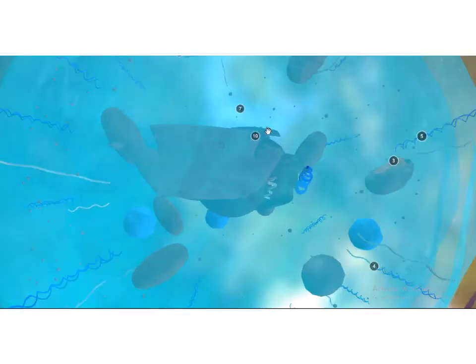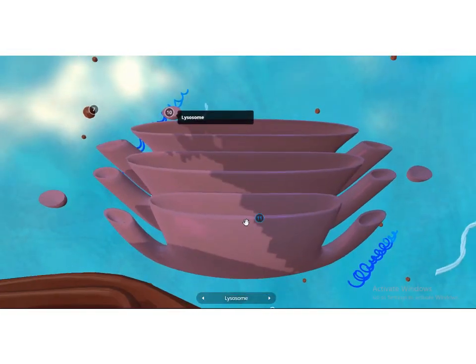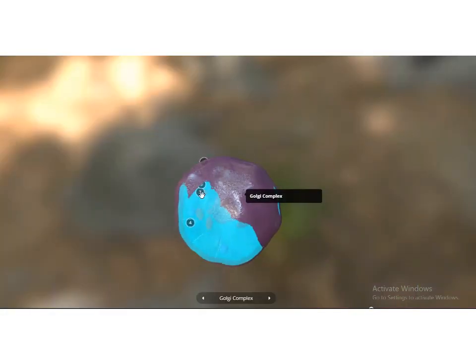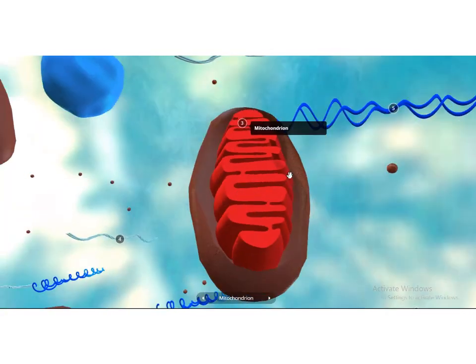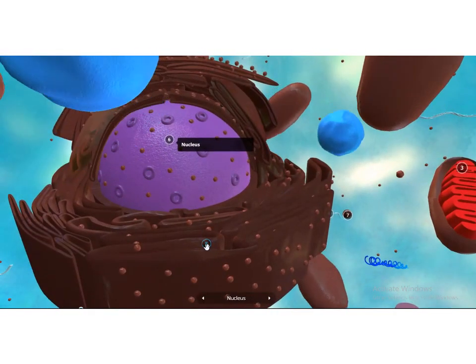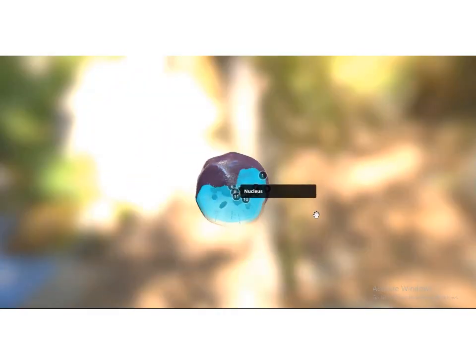Okay, all other structures are similar. Here this is the Golgi body, and then you can see the mitochondria, all things are almost similar to the plant cell, and this is the nucleus, endoplasmic reticulum, ribosome. So the plant and animal cells have similar types of cellular organelles, but animal cells lack the cell wall only.